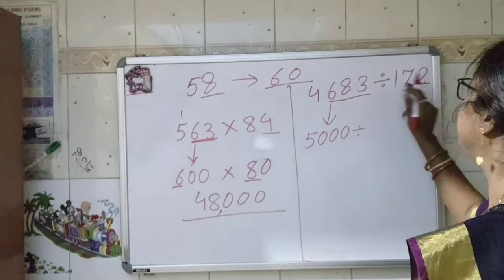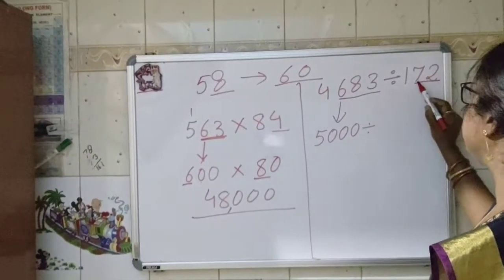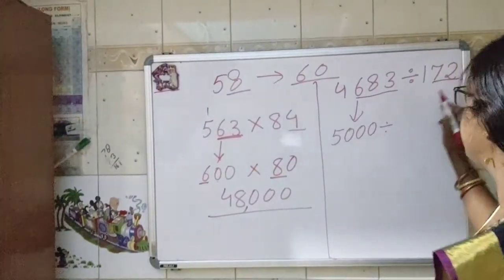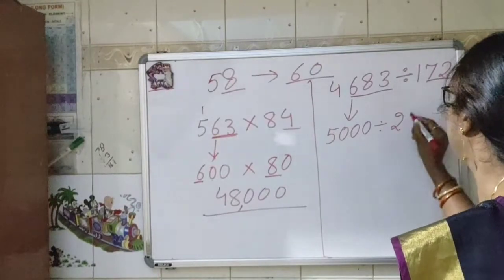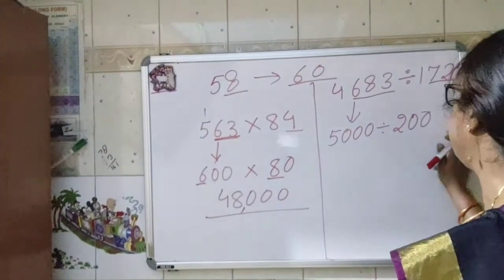In this 172, there is 300 more, so it means we have to look at the tens place, and the tens place is 70. So 70 is more than 50, so we will go up to 200. Now 5,000 divided by 200.